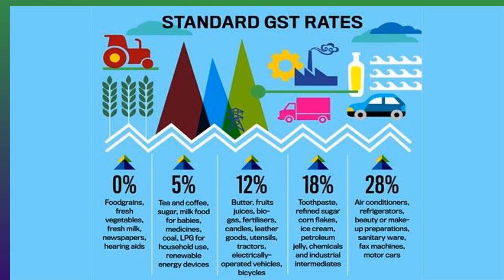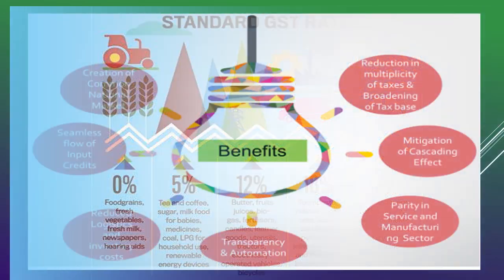Then toothpaste, refined sugar, cornflakes, ice cream, petroleum jelly, chemicals and industrial intermediates are coming under 18%. Then luxury items in the case of 28%. This is the topmost slab. So from 0 we had 28%. That is the highest slab. So under that we have air conditioners, refrigerators, beauty or makeup preparations, sanitary ware, fax machines and motor cars.